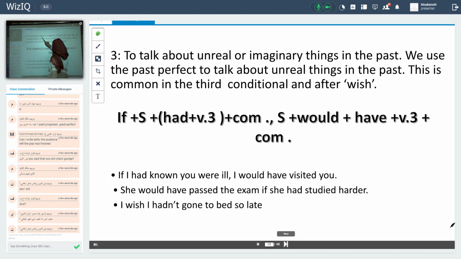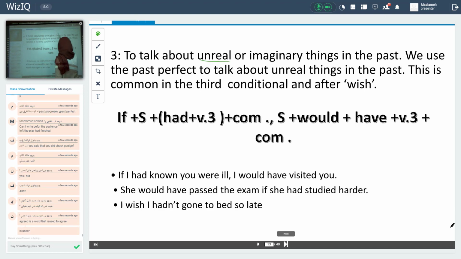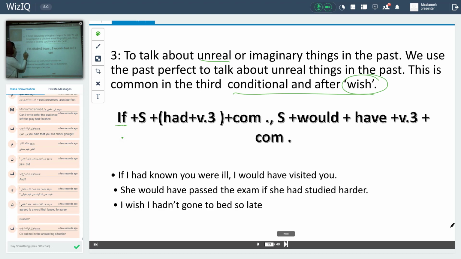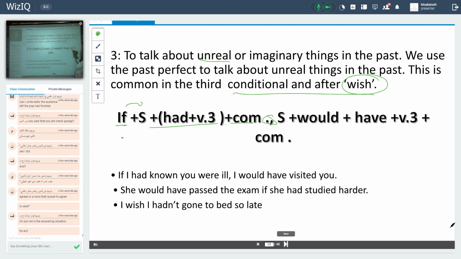Number 3. To talk about unreal or imaginary things in the past, we use the past perfect. This is common in the third conditional and after wish. Remember the conditional, type 3. If followed by subject, had plus verb 3, complement, comma, and then subject would have plus verb 3.